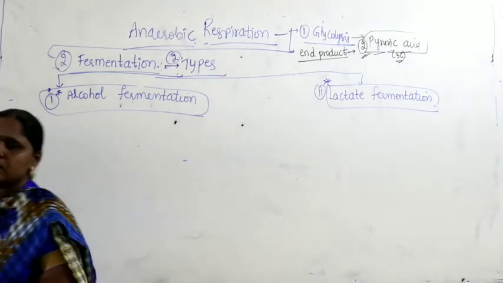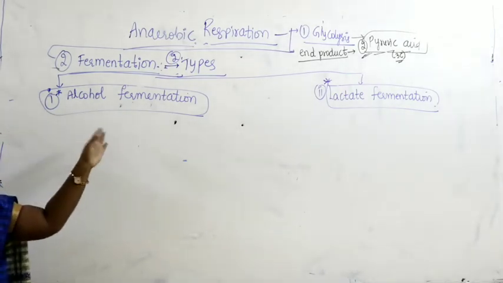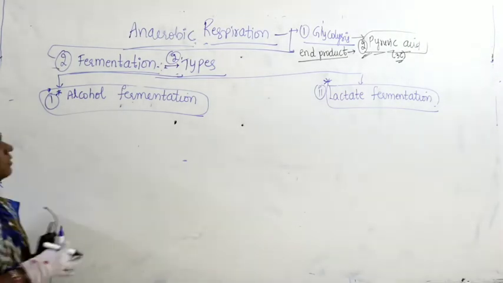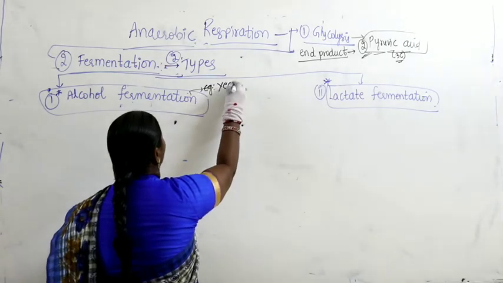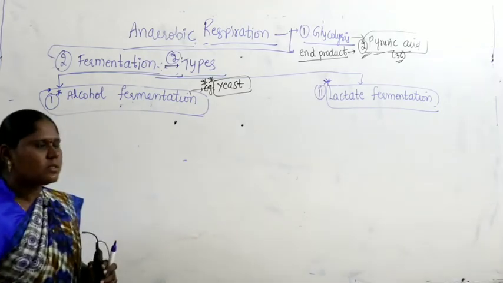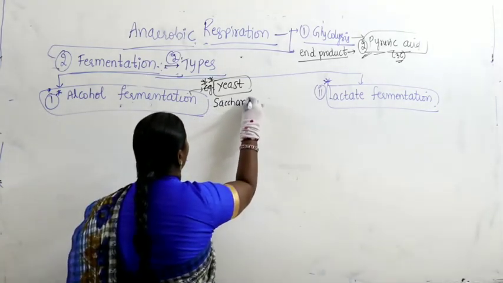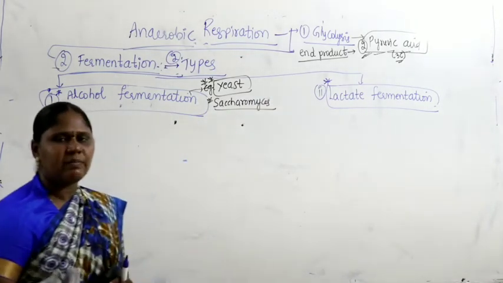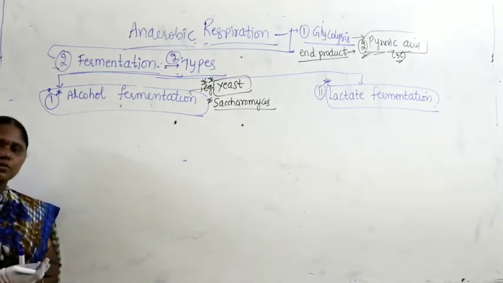Now, in some organisms it undergoes alcohol fermentation. In lactic acid bacteria it undergoes what is called lactate fermentation. Alcohol fermentation is most commonly observed in the case of yeast. What is yeast? The scientific name is Saccharomyces cerevisiae.